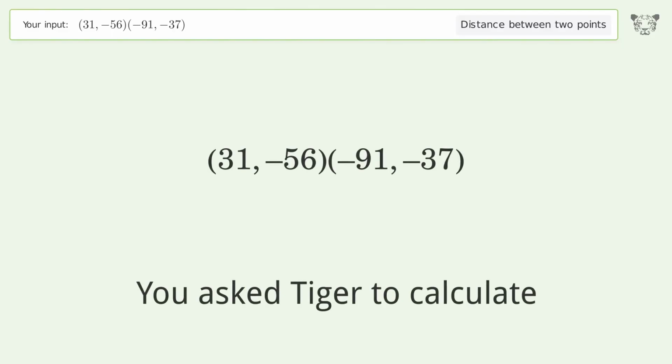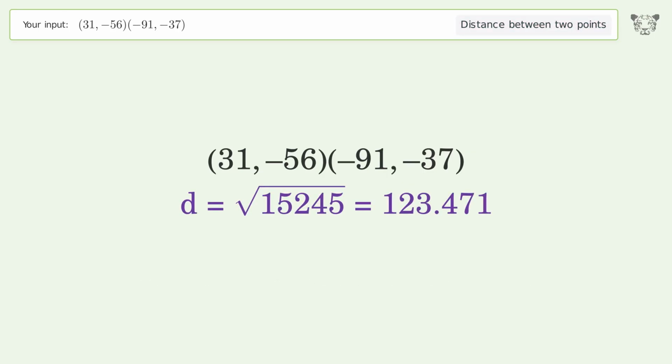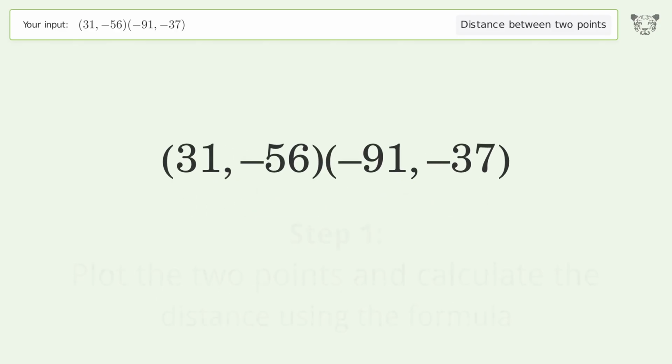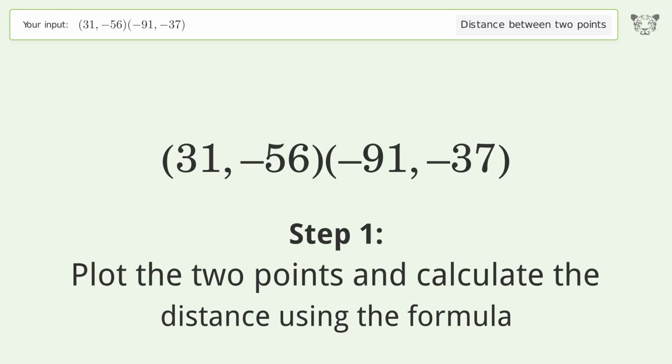You asked to calculate the distance between two points. The distance between the two points is the square root of 15,245, or 123.471. Let's solve it step by step. Plot the two points and calculate the distance using the formula.